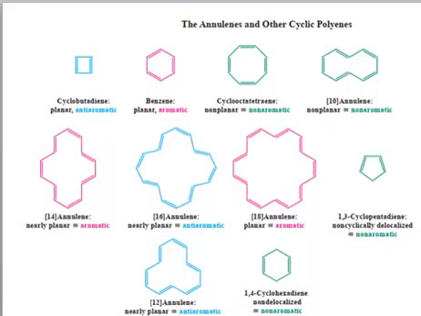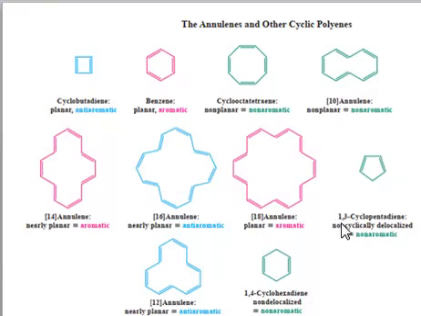Then we have the [18]annulene system. You can see it has 18 carbons inside the ring. The whole system is conjugated and cyclic. So 18 is a 4n plus 2 system. If you put n equal to 4, 4 into 4 is 16, plus 2 is 18. So this system is also planar, cyclic, and conjugated. So all of the criteria for aromaticity are met, and [18]annulene is also an aromatic system.